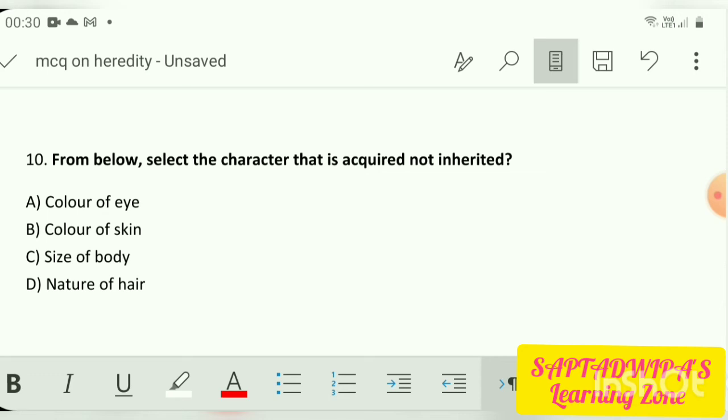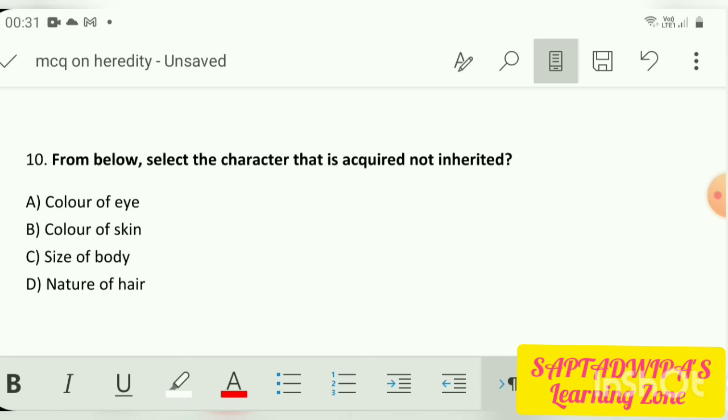See, color of eye can be inherited from your parents. Color of skin is also inherited from the parents. Size of the body does not depend on that. Suppose parents have a good figure, but the child is obese, or just the opposite: the parents are fat but the child is thinner.